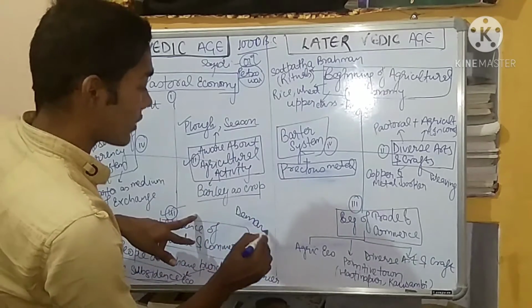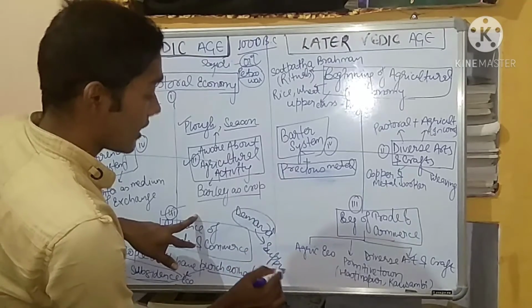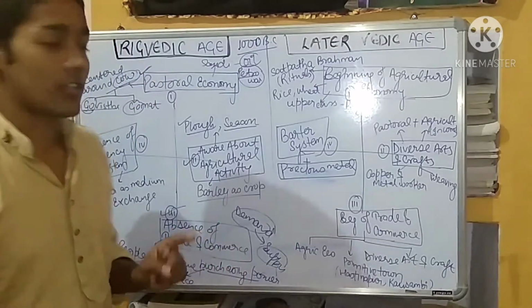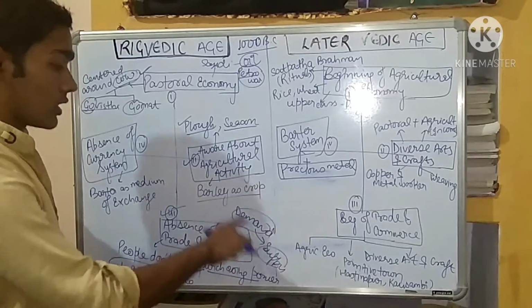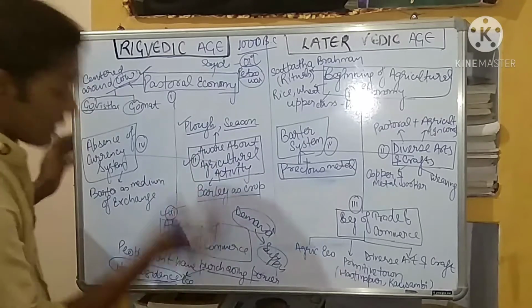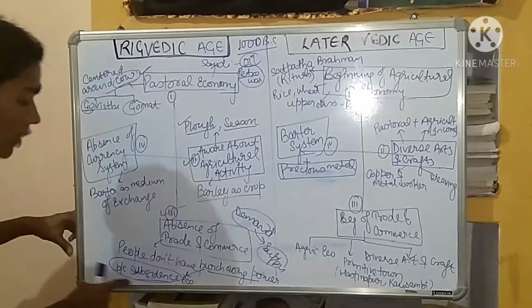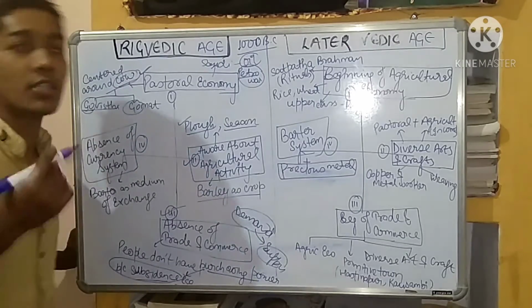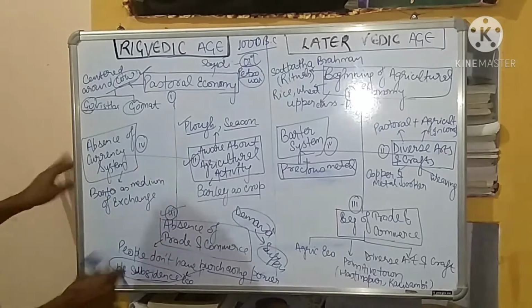When demand was not created, supply was not there. When supply is not there, how can trade and commerce flourish? The basic thing is that they lacked purchasing power, so demand was not created and supply was obviously not there. And the purchasing power was lacking because the economy was subsistence. They barely had something to eat. How can they have trade and commerce? I think this is clear.